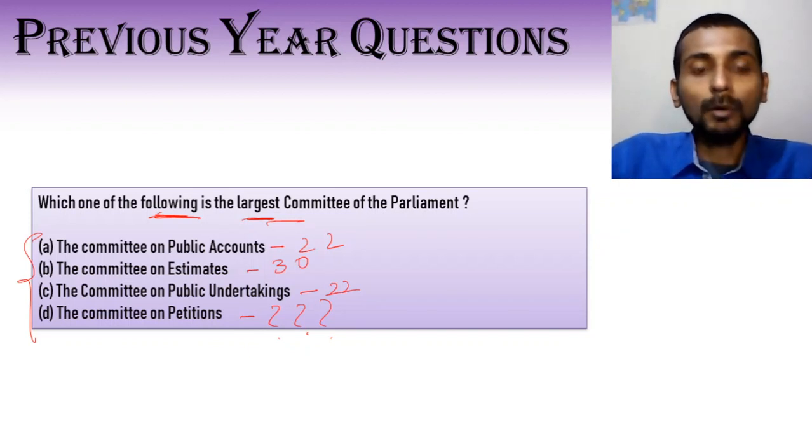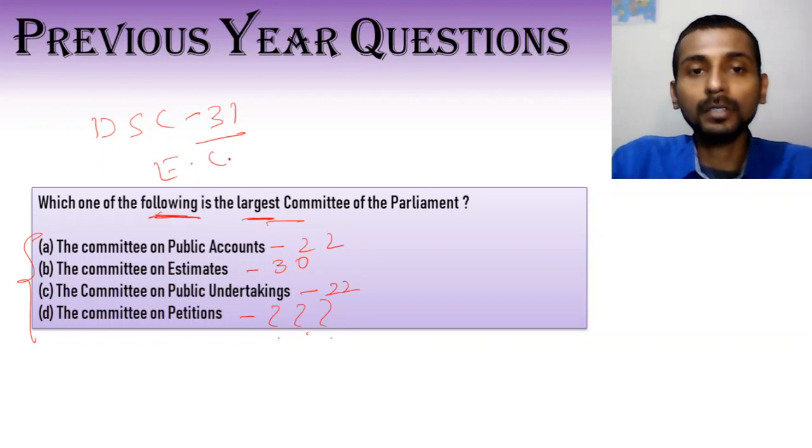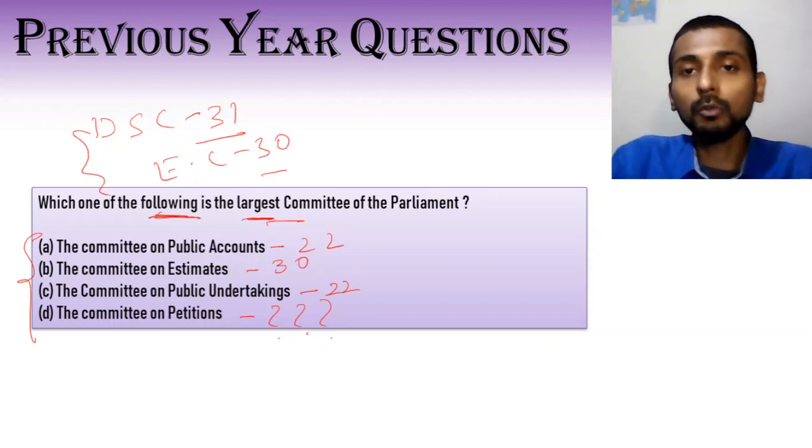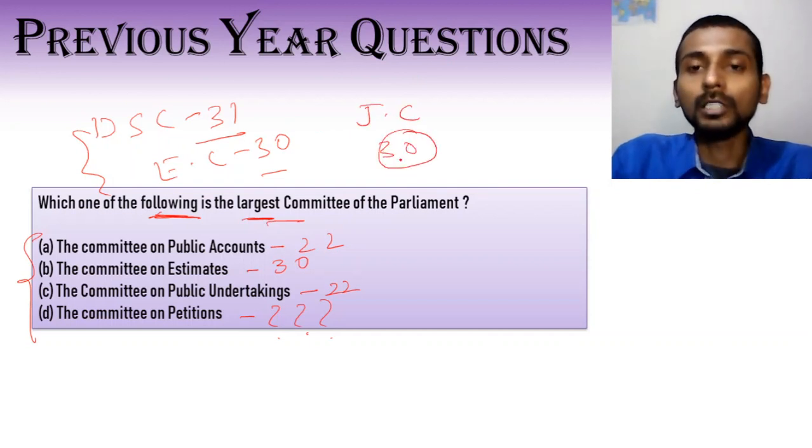Now let's look at some of the other committees of the House. Like the Departmental Standing Committee has the highest number of members with 31. Then the Estimates Committee has 30 members. We have discussed these two. Now there are 2 joint committees which have 30 members. The joint committees, one relates to the SC/ST and the other relates to the empowerment of women. So these 2 committees have 30 members. All the other committees of Parliament have fewer members than these 4 committees.